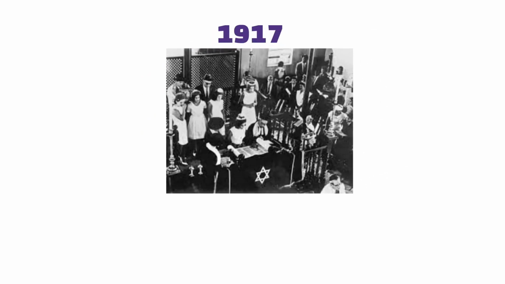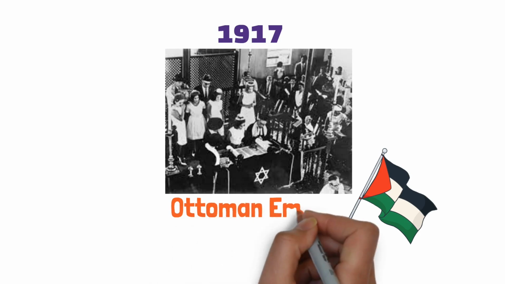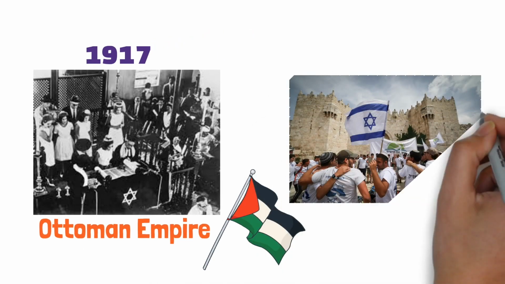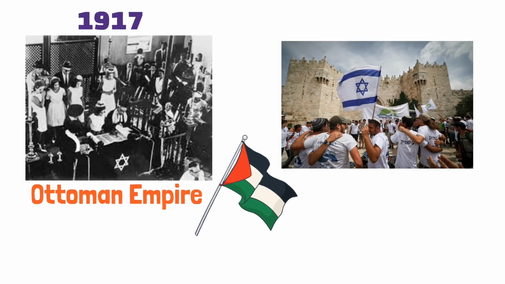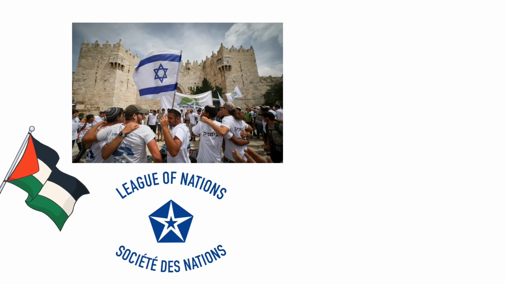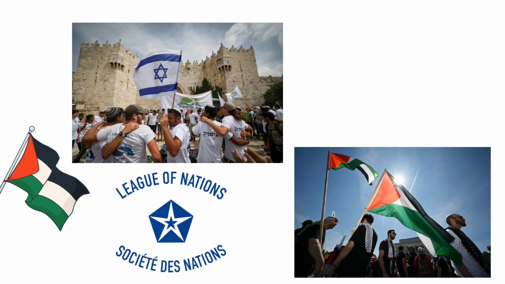long-standing conflict. In 1917, the British government declared support for a national home for the Jewish people in Palestine, which was then ruled by the Ottoman Empire. This made the Zionists, who believe in the Jewish people's right to the land of Jerusalem, happy. After World War I, the region of Palestine was given to the British by the League of Nations. Many thought that this decision didn't think about what the Palestinians, who lived there and wanted freedom, wanted.